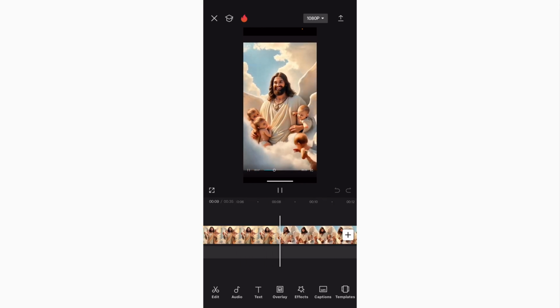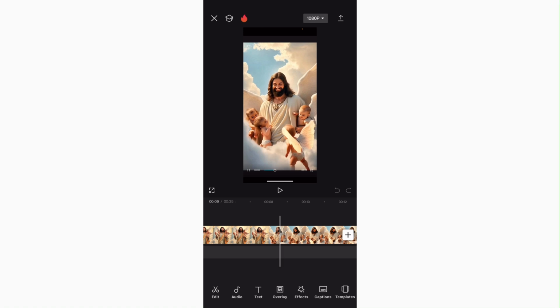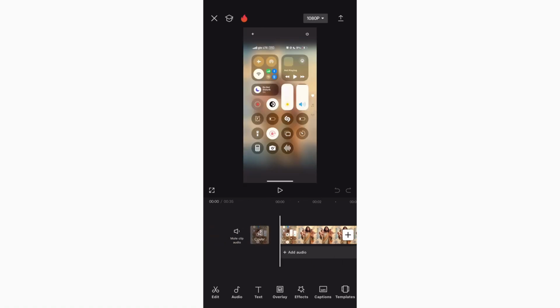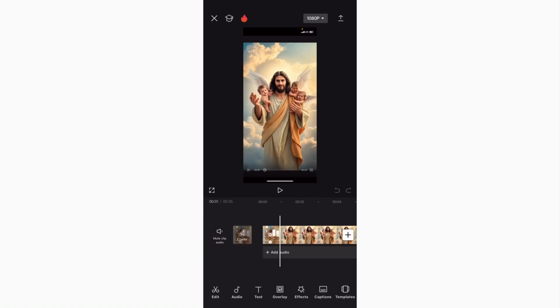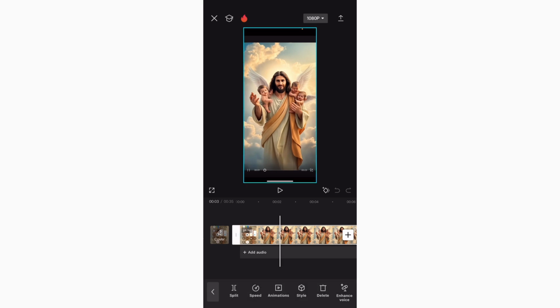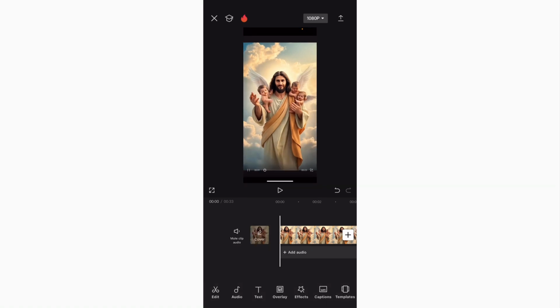Now you can see that, right? So what are we going to do? We are going to first split this video and cut out the unnecessary parts. Like this part is unnecessary, this part. So you click on the video, then you hit split, and delete the unwanted part. After you're done with that, the next thing you are going to do is crop the video, so this down part showing the minutes of the video won't be showing.